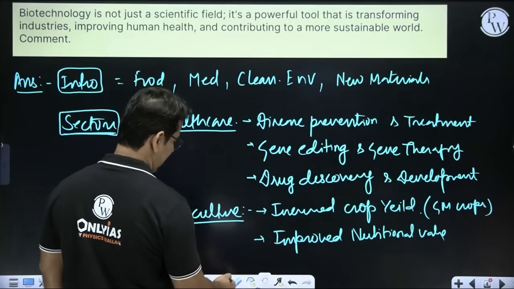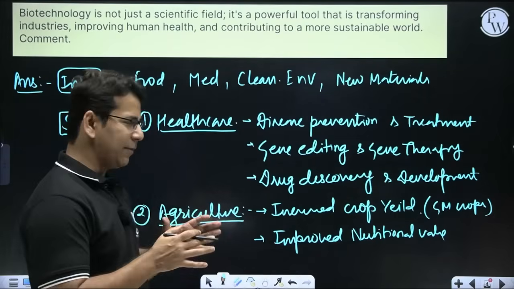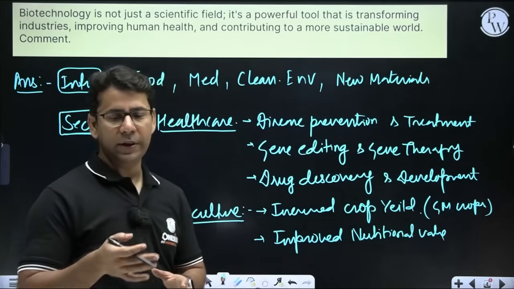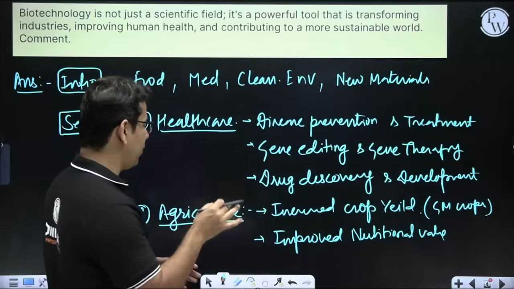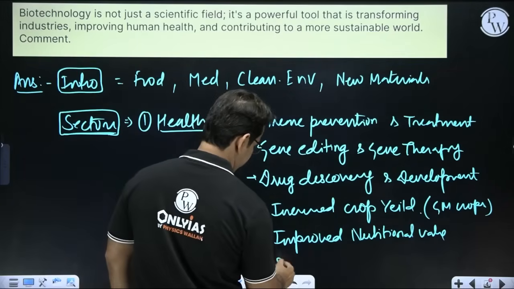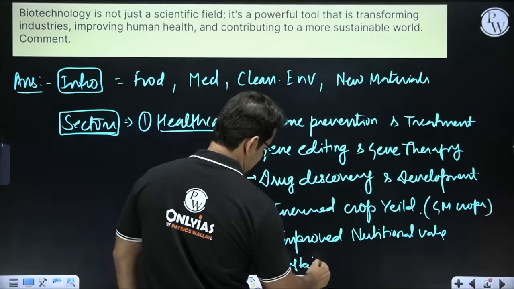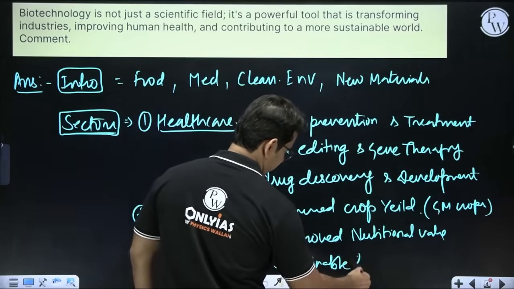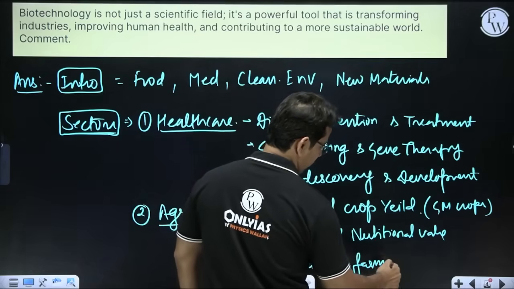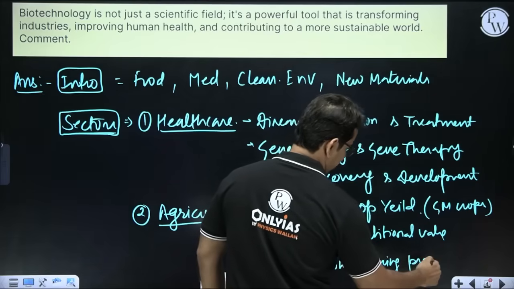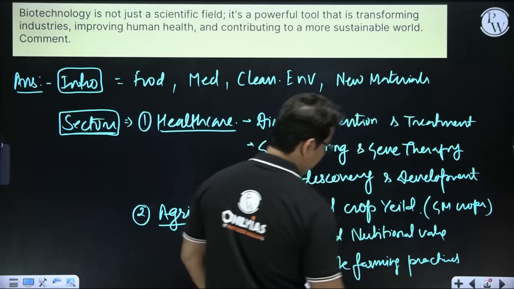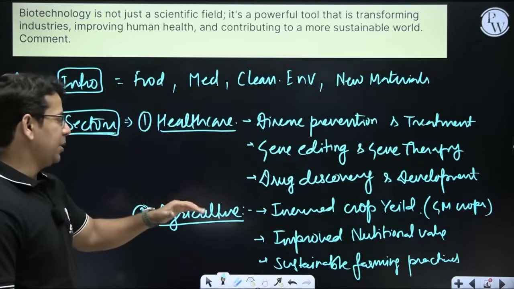And one more you can write, obviously we'll try to have at least 2 to 3 points in everything, and that is sustainable farming practices. Remember, if you want to give some example, you can give it.